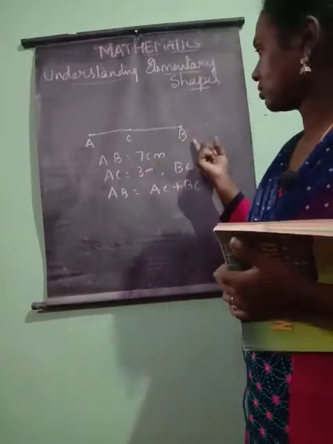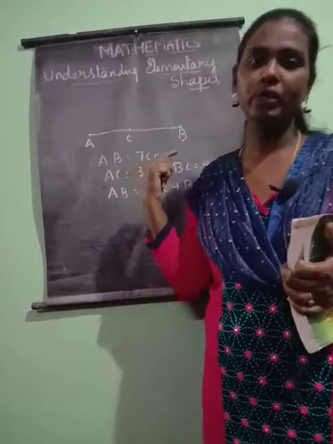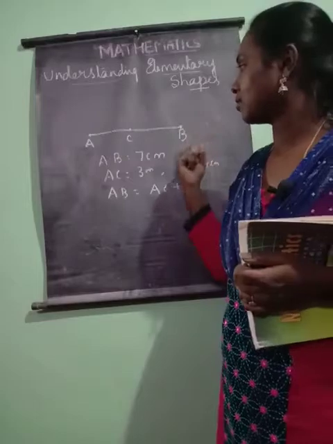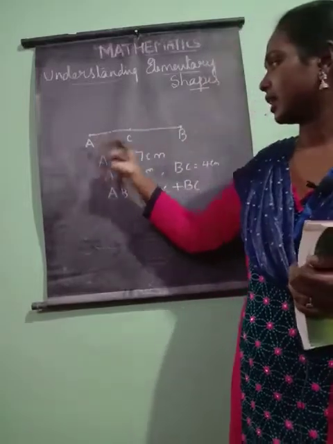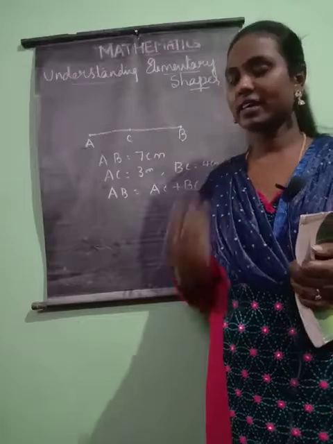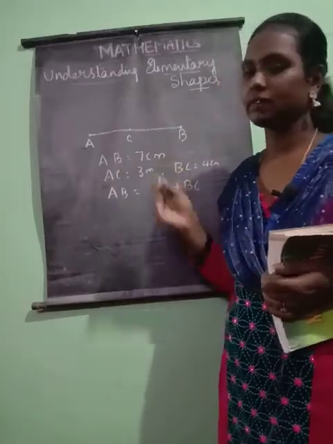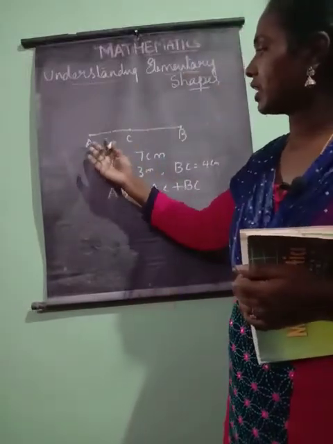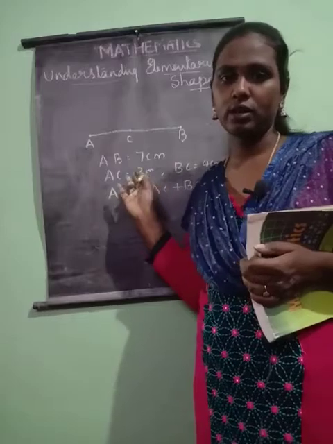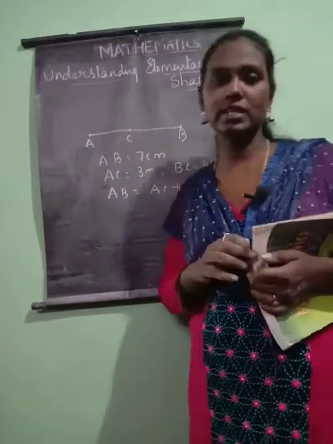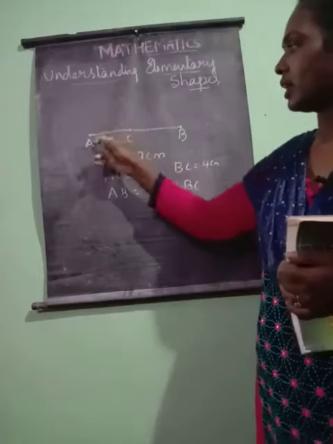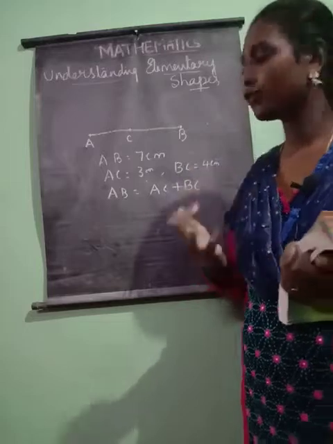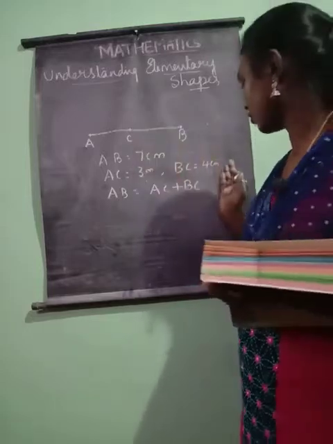So we have to draw a line called AB and mark one more point C, which should lie between A and B. I have marked it. For example, here AB is 7 centimeters. I have taken AC as 3 centimeters, so I have marked C at 3 centimeters. If AB is 7 centimeters, from C to B what is the measurement left? Yes, it is 4 centimeters. So BC is 4 centimeters.